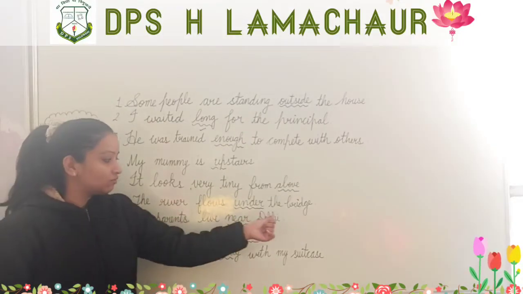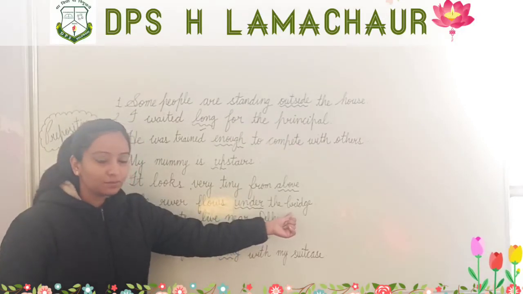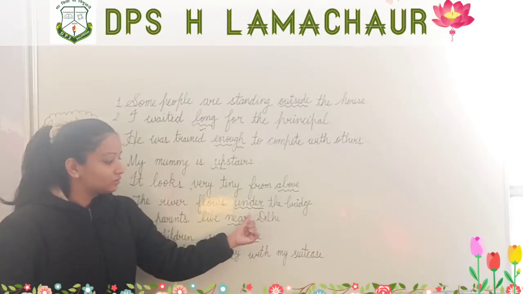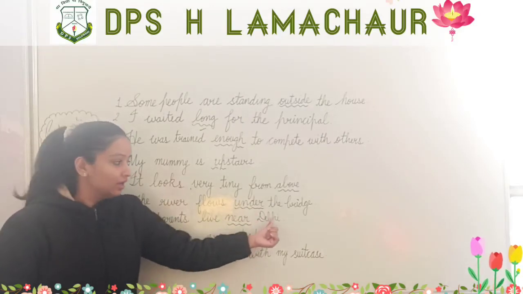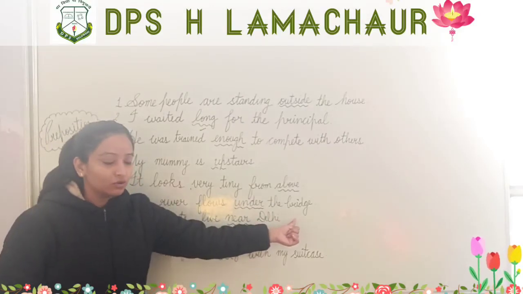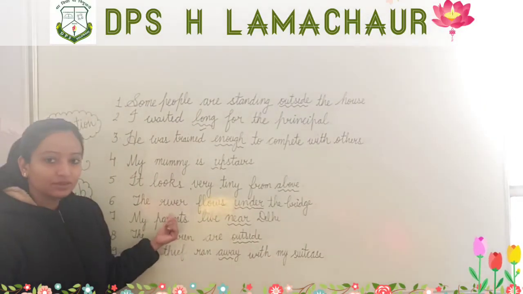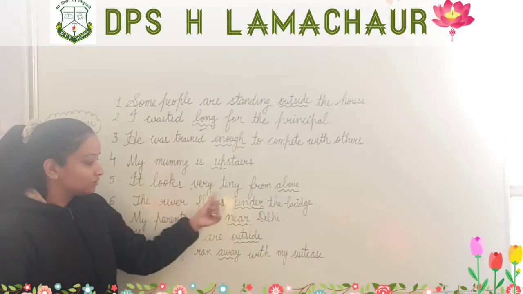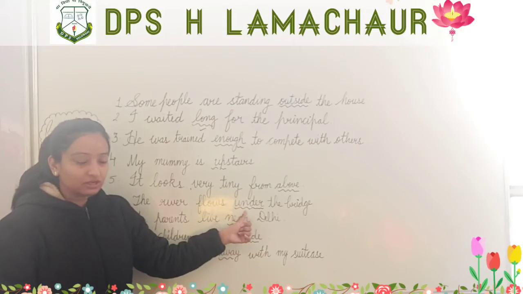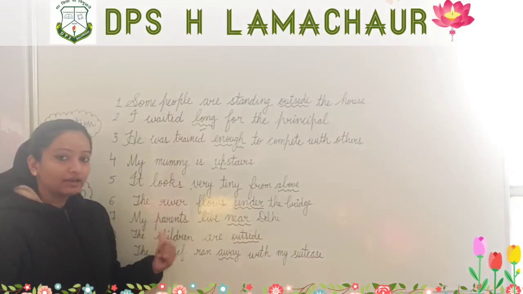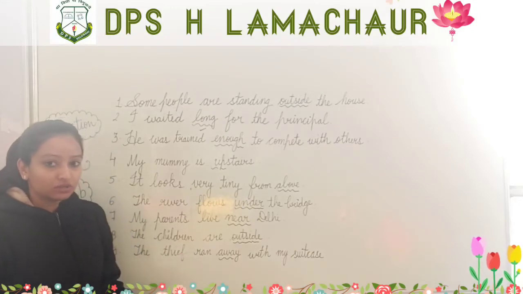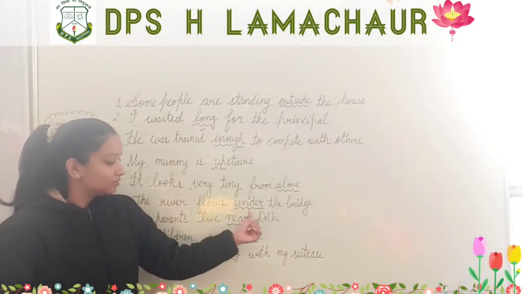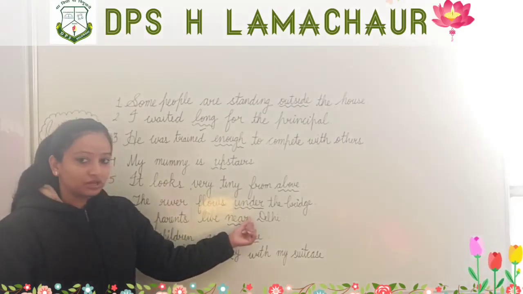And it is before the noun. Bridge is a noun, and this word under is before the noun. And it is showing the relation between the noun bridge and the noun river. So yes, it is a preposition. Why? Because we know that we use a preposition to show the relation between the nouns and the other words in the sentence.